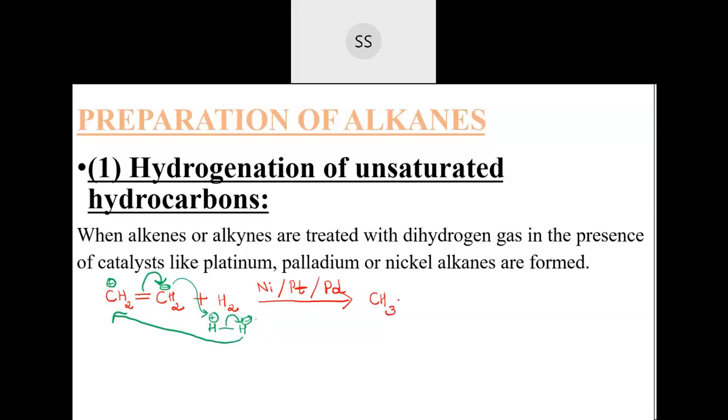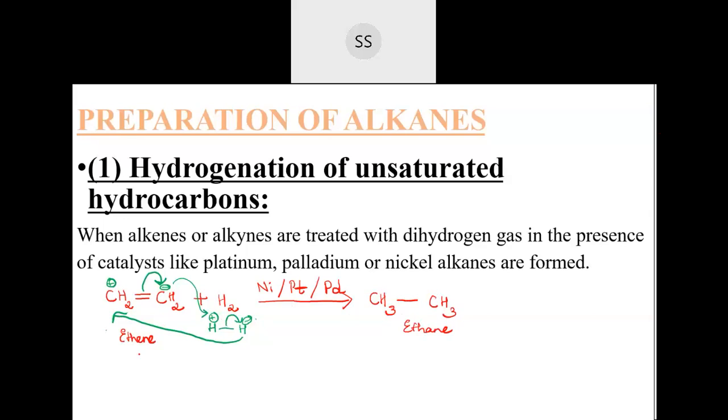No? Double bond will break down. Then you will get this CH3 again because this hydrogen will be taken by this CH2 and a bond will be formed. This much if you write is enough. Okay. So here we have converted alkene into alkane. And the compound name here is ethene. Ethene to ethane. Okay. This much you do.